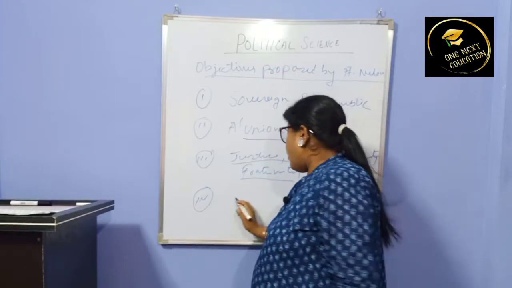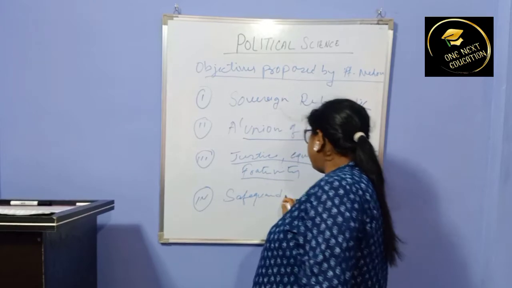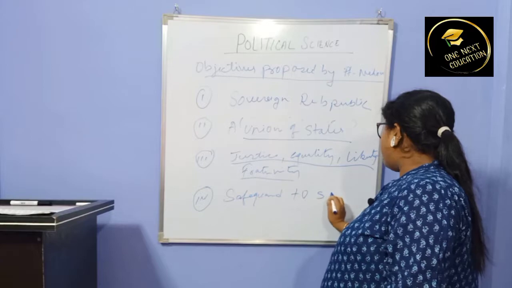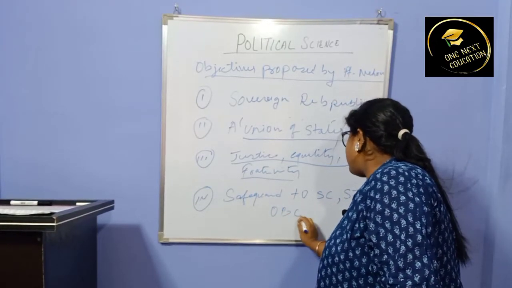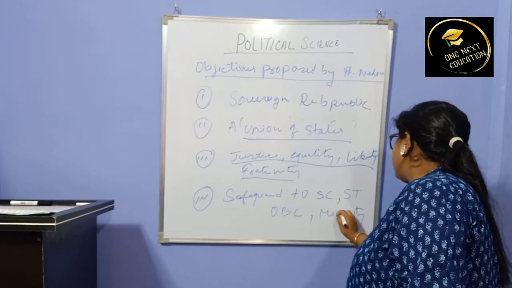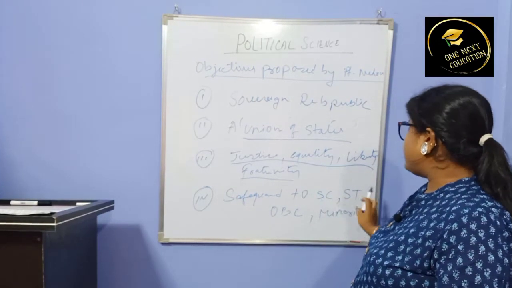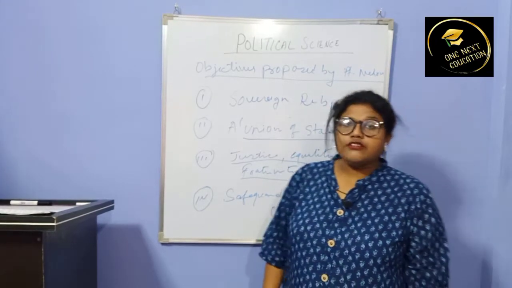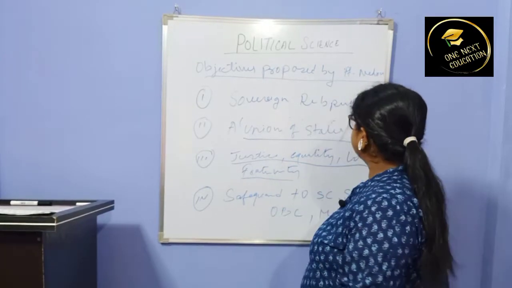That means the constitution should give safeguard to scheduled caste, scheduled tribe, other backward classes and minority. So their interest should be given safeguard by the constitution of our country.